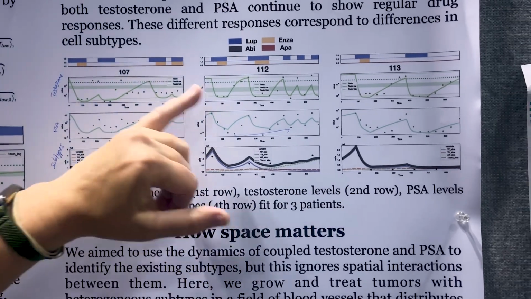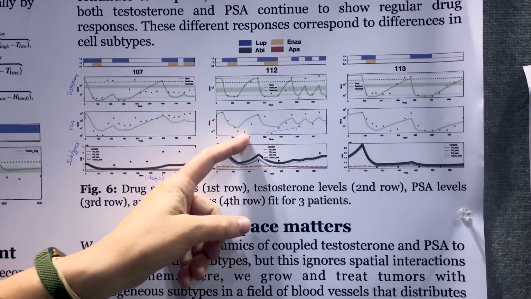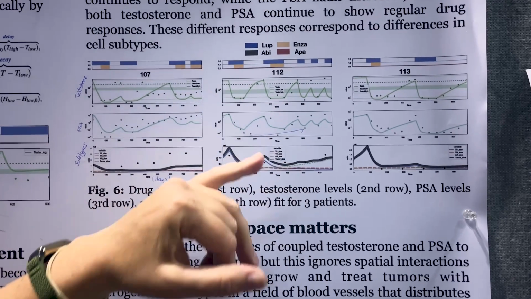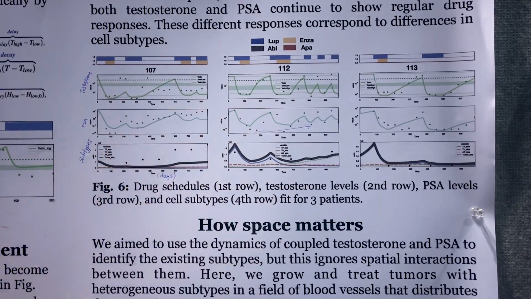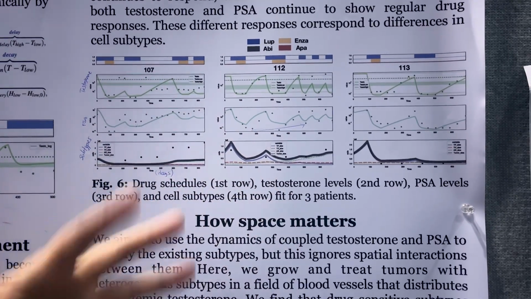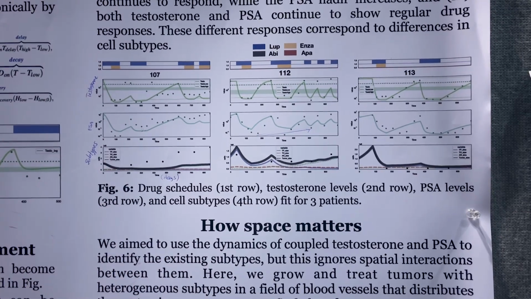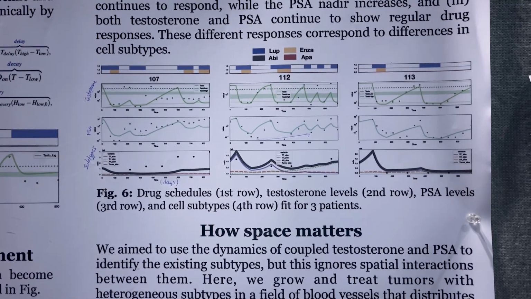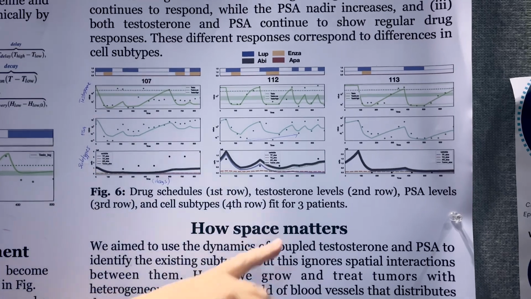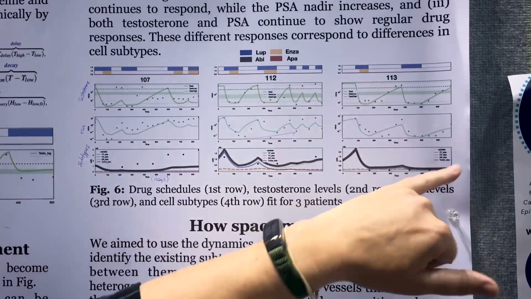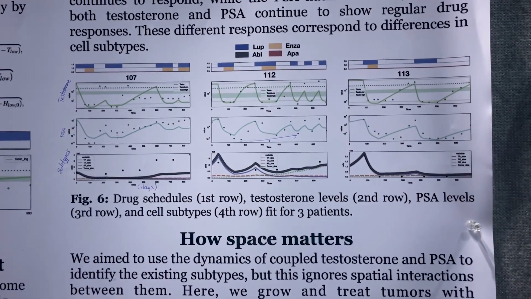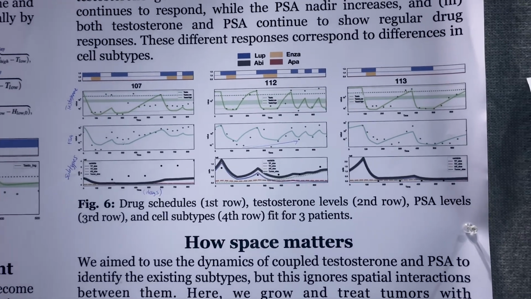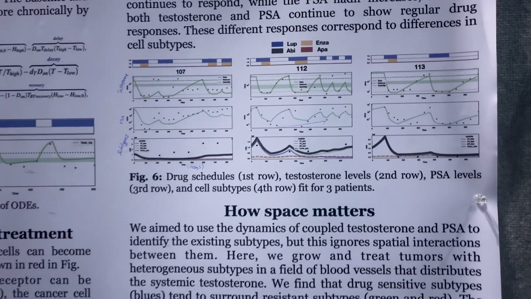Sometimes we don't really see this different correlation, but we do see that the nadir of the PSA starts to increase over time. And this might indicate either the same AR overexpression or some other cell subtypes that's increasing over time, causing resistance. And sometimes we see that these testosterone and PSA correlate with each other, and this is generally meaning that the treatment is working and we should continue.